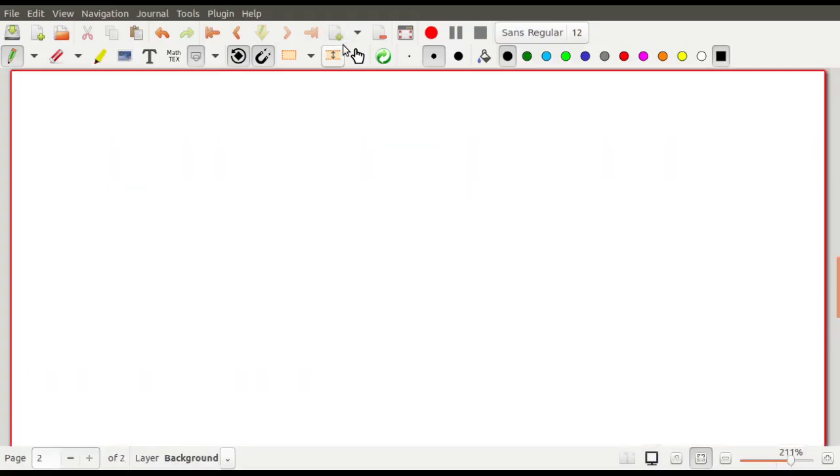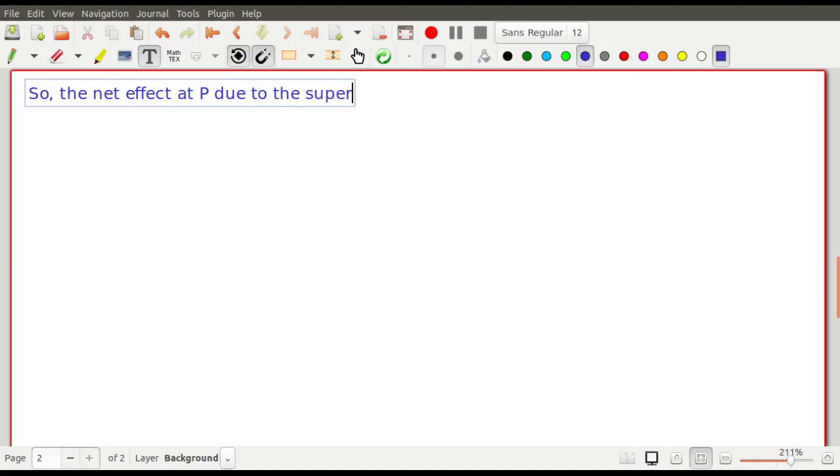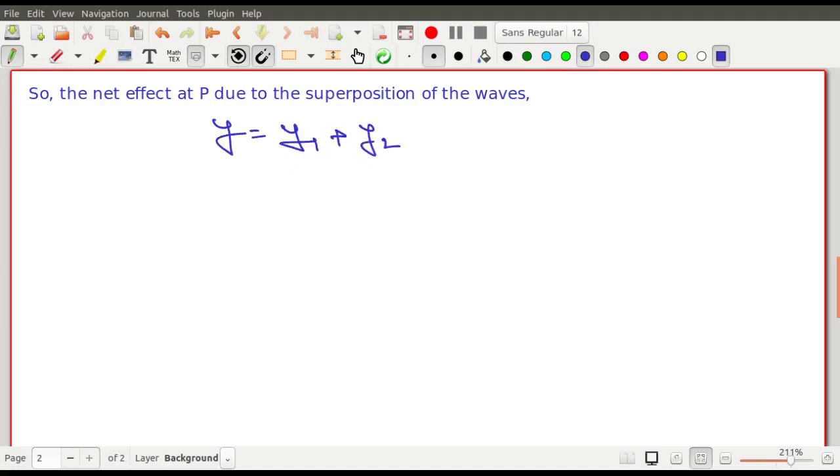Now let us see what is the resultant effect. এবার তারা interfere করবে। So the net effect at capital P due to the superposition of the waves will be... So that should be definitely, তাহলে সেটা কি লেখা উচিত আমাদের? y equals y1 plus y2, কি তাই তো? y equals y1 plus y2.